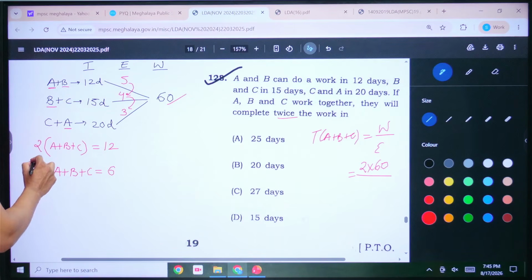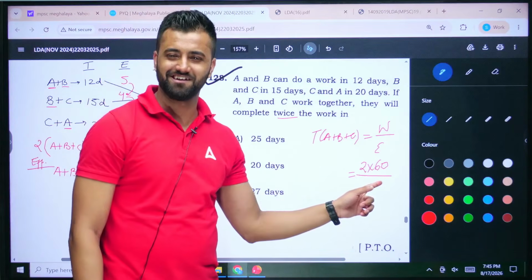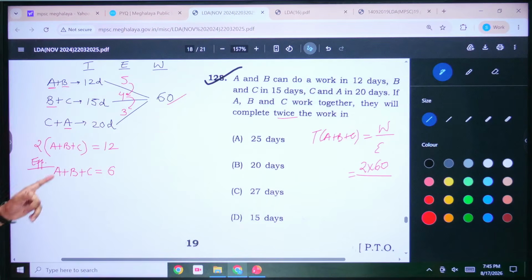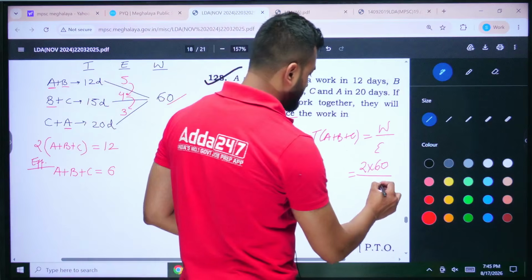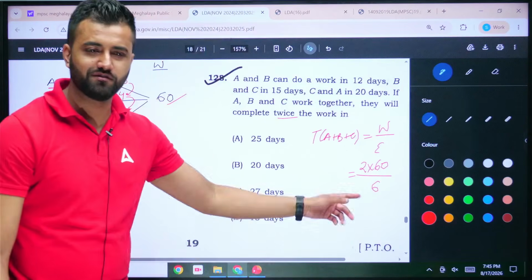This is efficiency. And once I got efficiency, my friend, I can put the efficiency out here. Yes? Because this is the efficiency of A, B and C together. So A, B and C is how much? 6. Right? Just solve this and you get the answer.